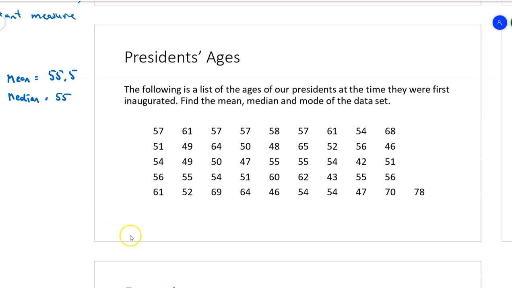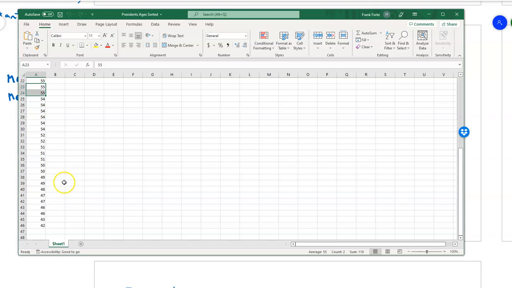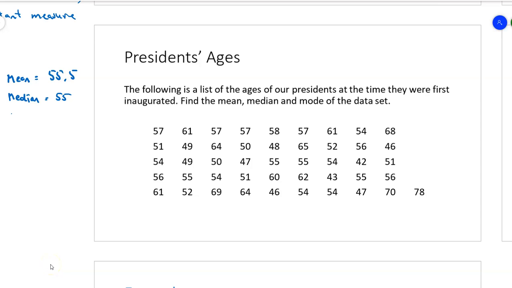All right, what's the mode? Let's see what the mode is. I'll bet you it's somewhere in the 50s because there are a lot of ages in the 50s. All right, there are 4 of them that are 57. There were 3 of them that were 56. There are 4 of them that were 55. There are 1, 2, 3, 4, 5, 6 of them that were 54. Okay, so that looks like the one that occurs most often. There are 6 of them that were age 54.